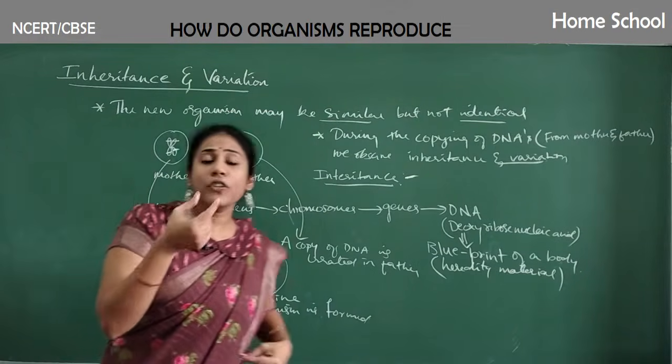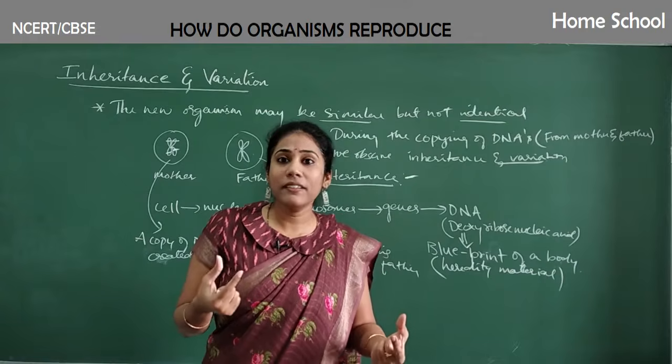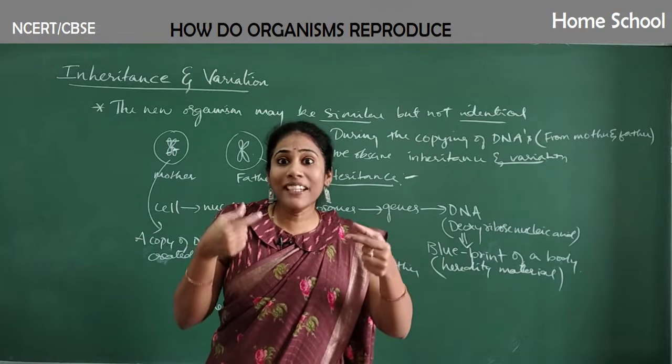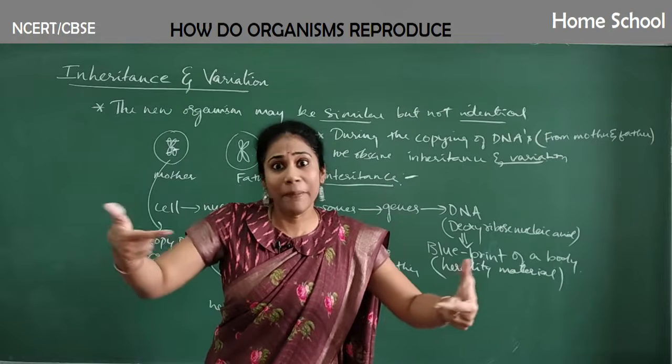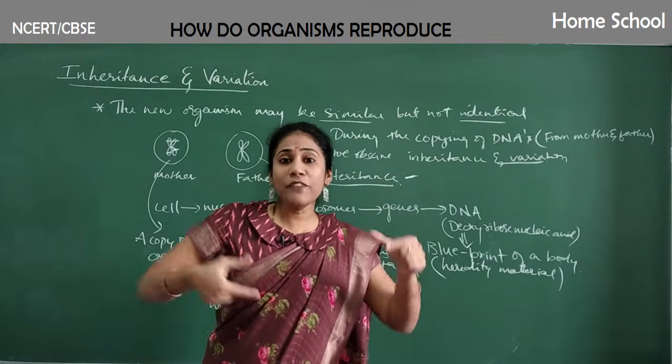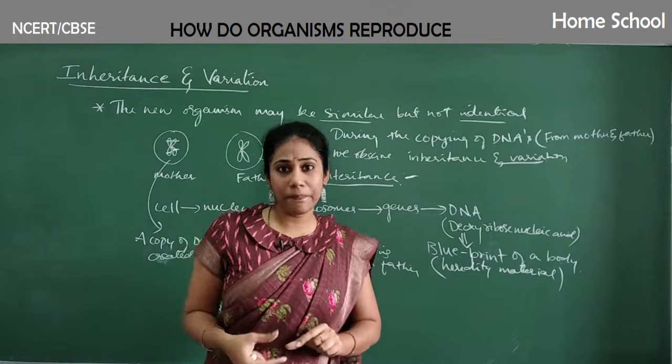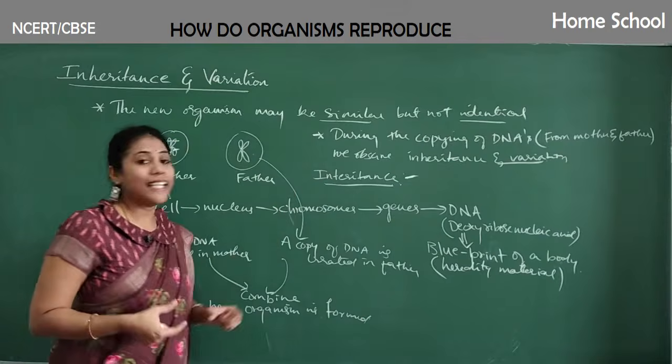That's the reason your nose is exactly similar to your parent, because whatever gene behind this nose you had in your father or mother is the same in you also. So the information is copied exactly the same. This is what we call inheritance.